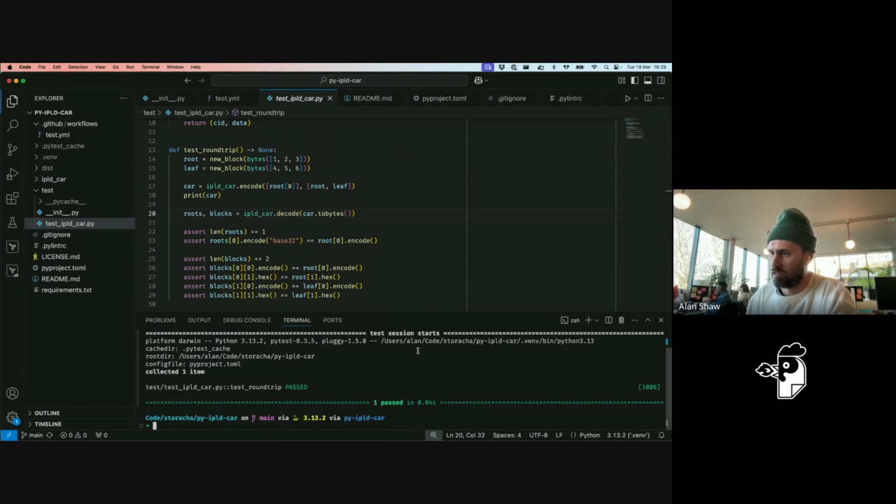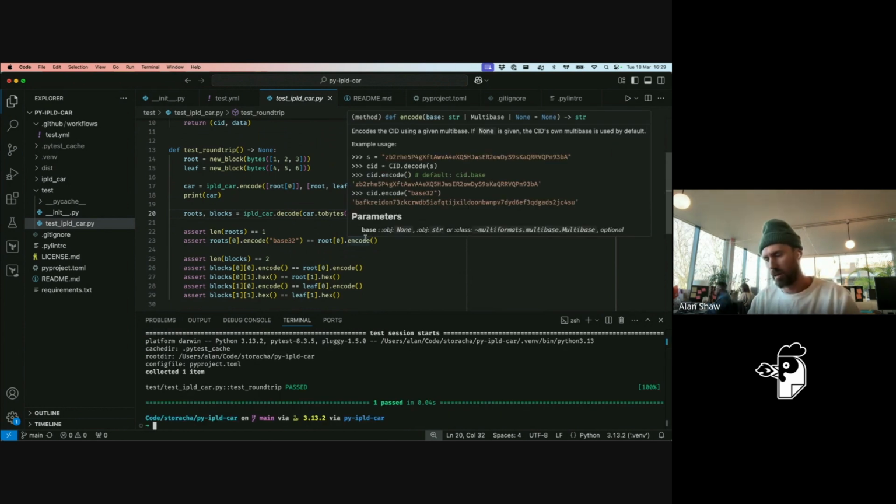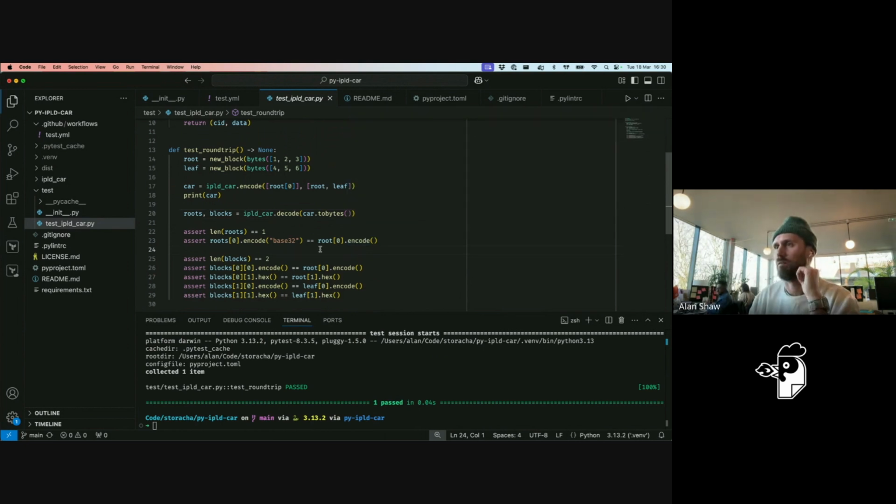We can run it, which is super cool. This is all in memory at the moment. We can add streaming a bit later if we want. But in terms of Sriracha's use cases, we actually don't need that, because what we typically do is shard up to 128 meg chunks and then send them off. So it's not too desperate for that right now. So we've got base level CAR encoding and decoding in Python.